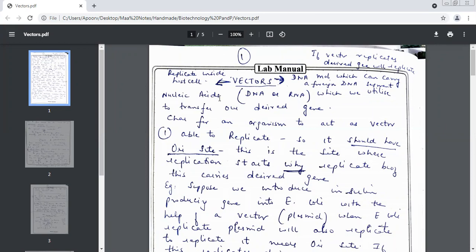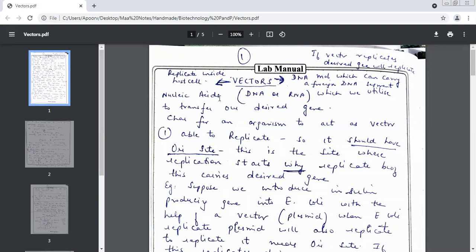ORI site. What does the word ORI mean? Origin. Origin of replication. So it should have an ORI site. Why is ORI site so important? Replication starts at ORI site. Yes, beta. Replication starts here. When I say replication, it means multiple copies of the gene. So replication starts over here only. That is very important. What is the second characteristic which vector should have?